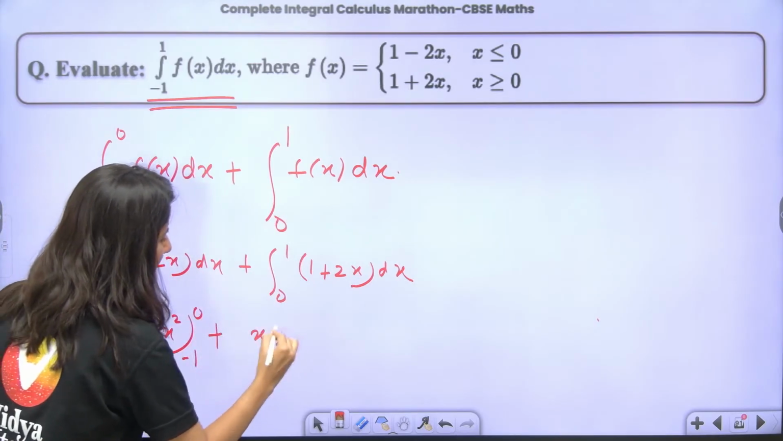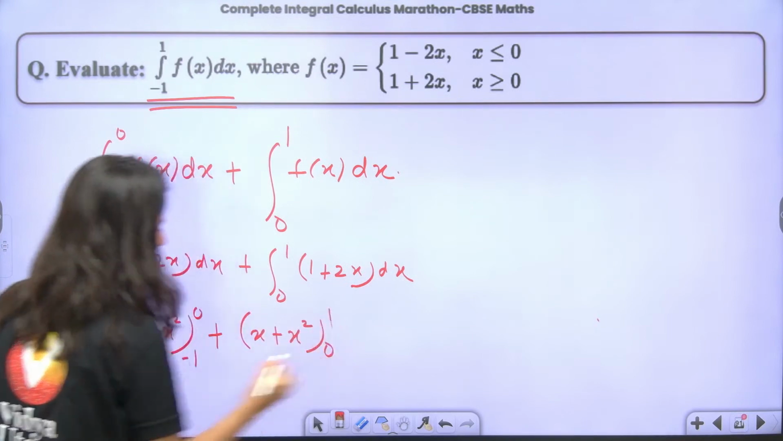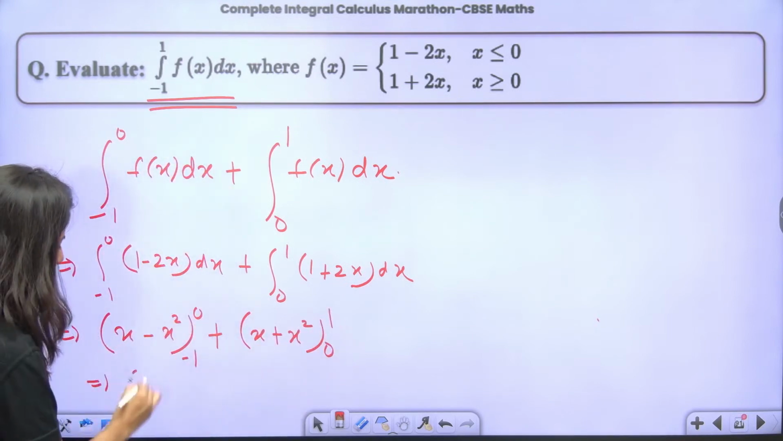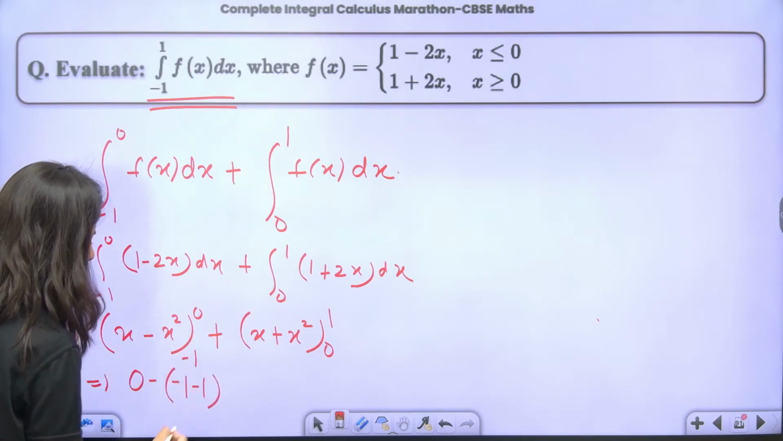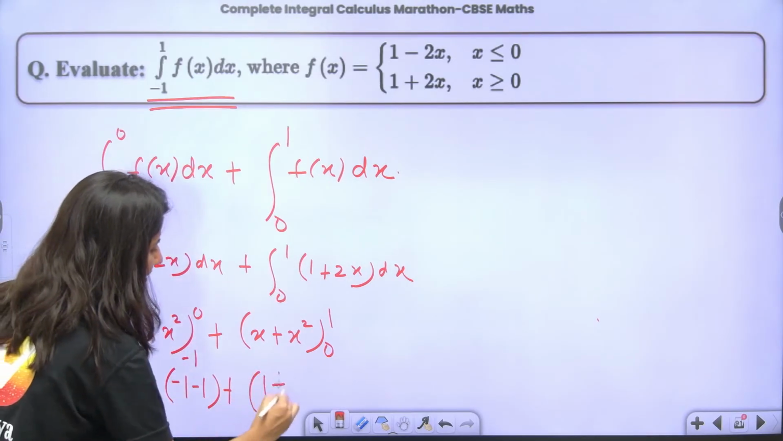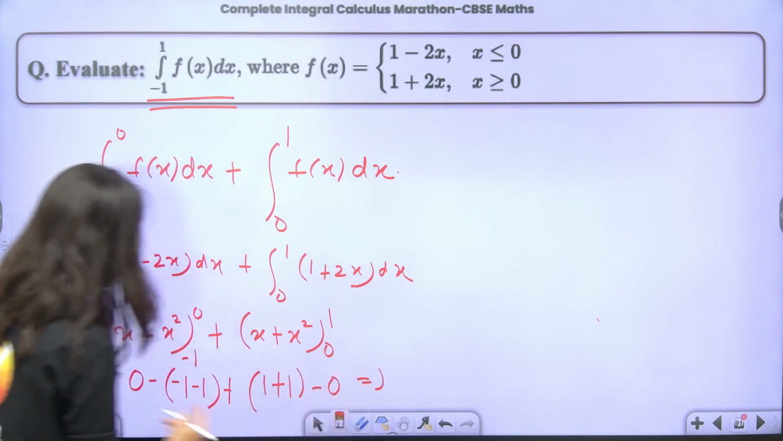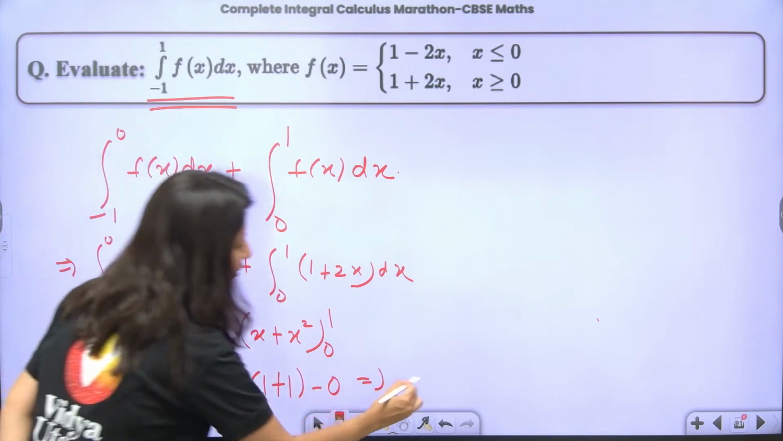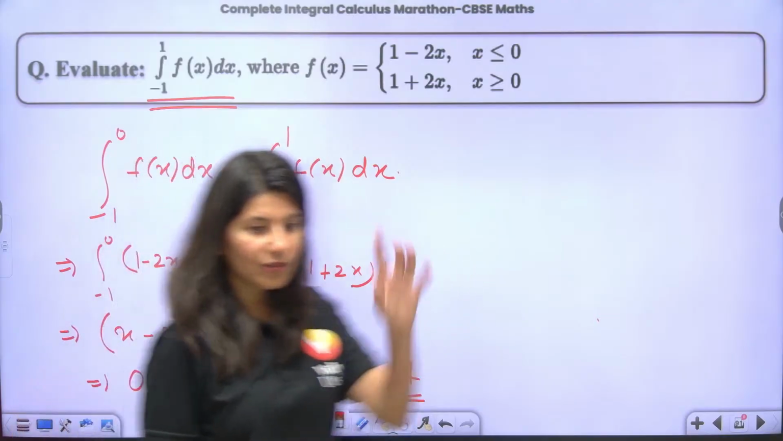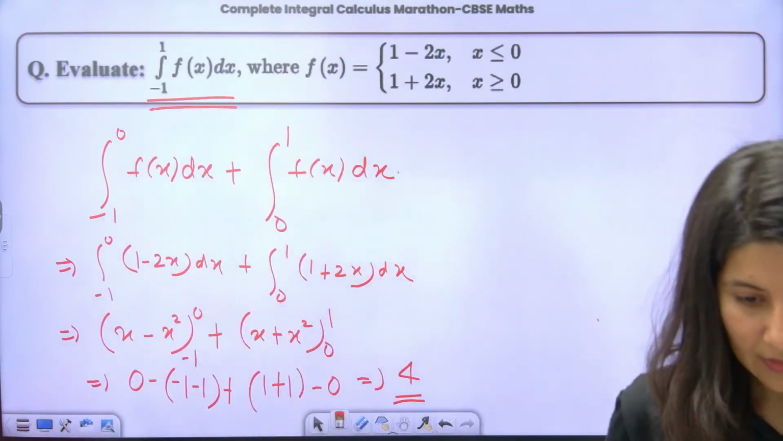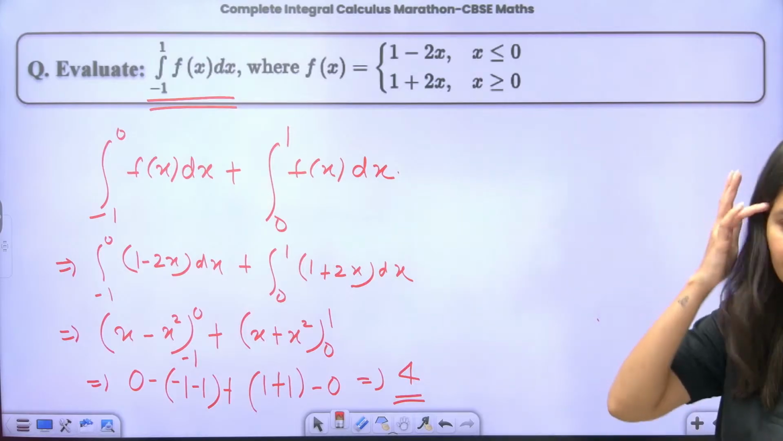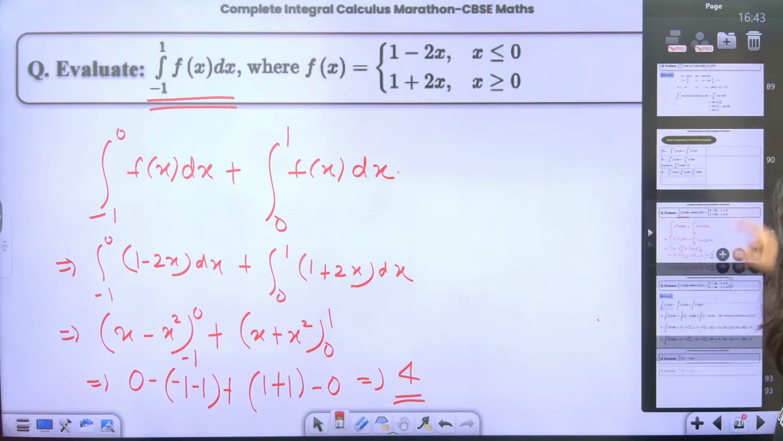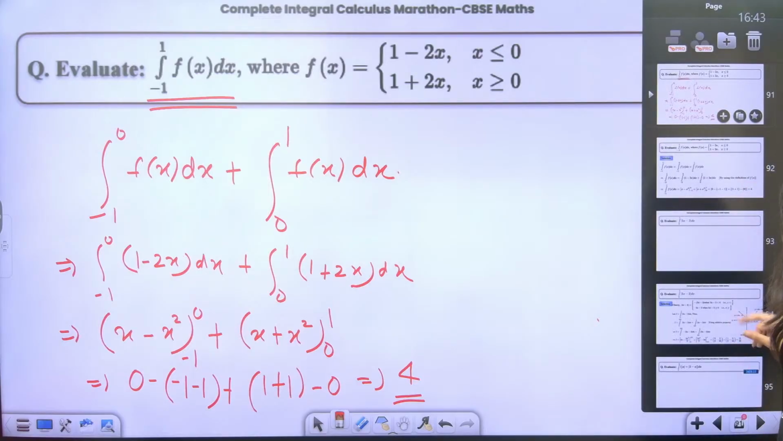This is x plus x square. Put 0 and 1. Now satisfy. The upper limit will give you 0, minus the lower limit minus 1, and this is minus 1, plus this is 1 plus 1 minus 0. Final answer will be what? 2 plus 2, 4. 4 is the correct answer. I think everybody over here got this answer. Yes? Okay.